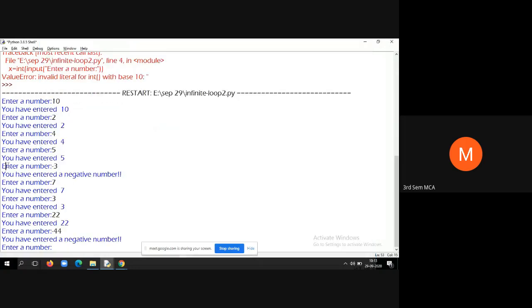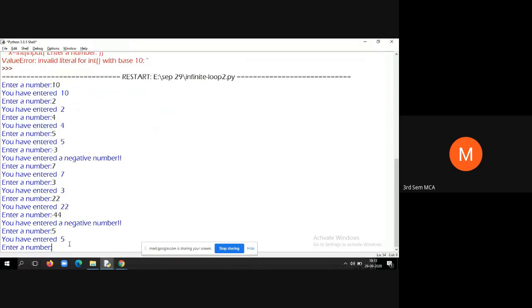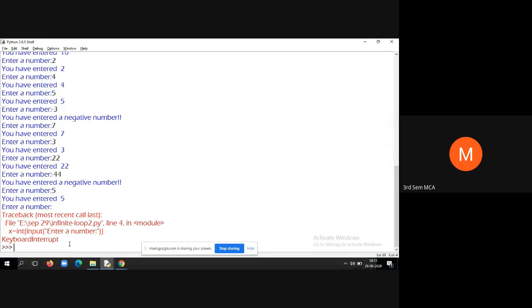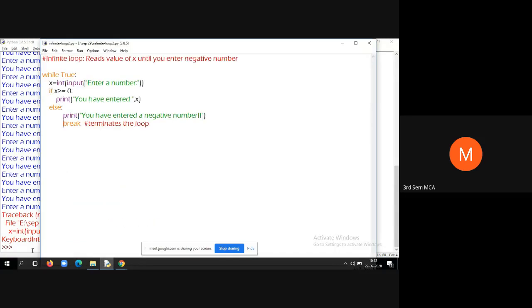Now you tell me how to come out of the loop here. What to press? Control C. Keyboard interrupt. You can see here the last line, keyboard interrupt. Control C. Okay, now I have enabled break.